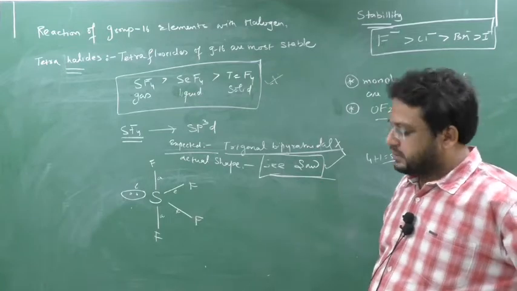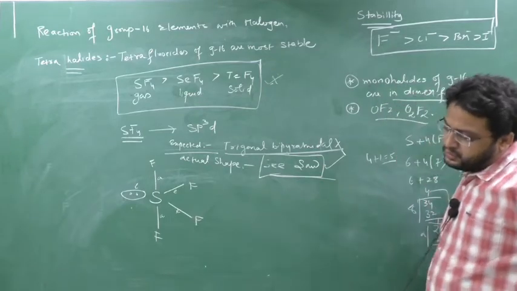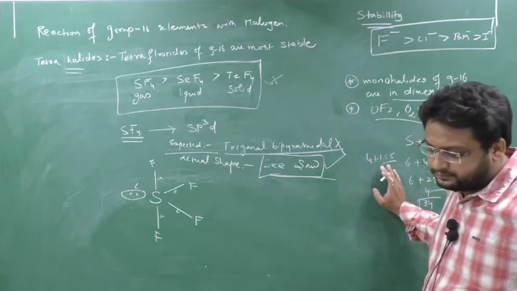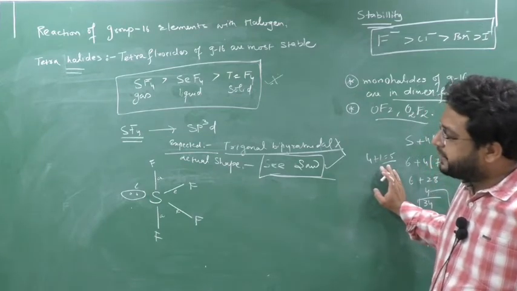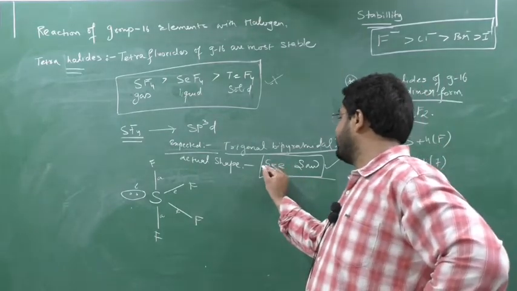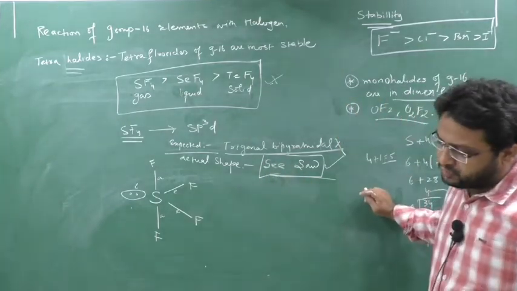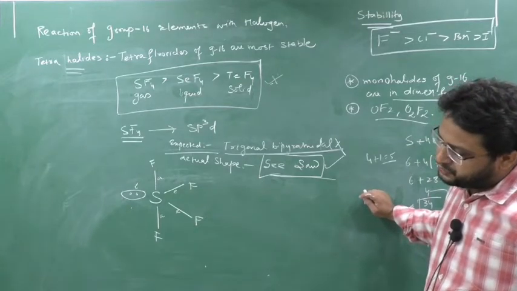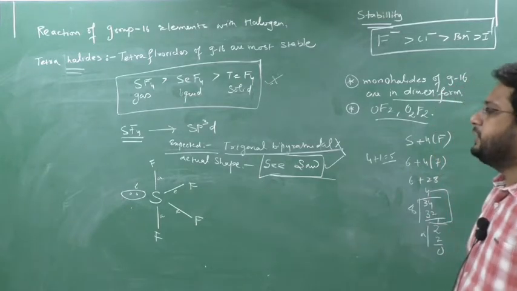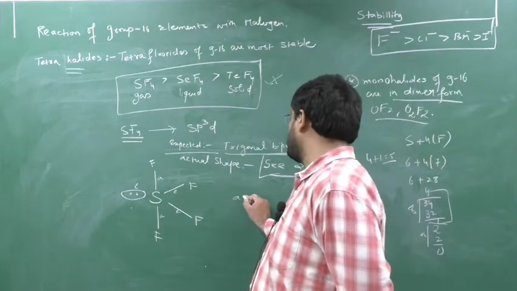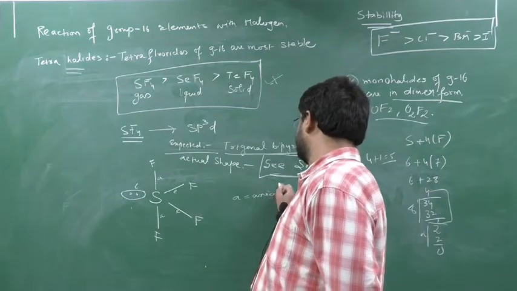So please remember, write down one point here: the lone pair electron must occupy one of the equatorial positions only.